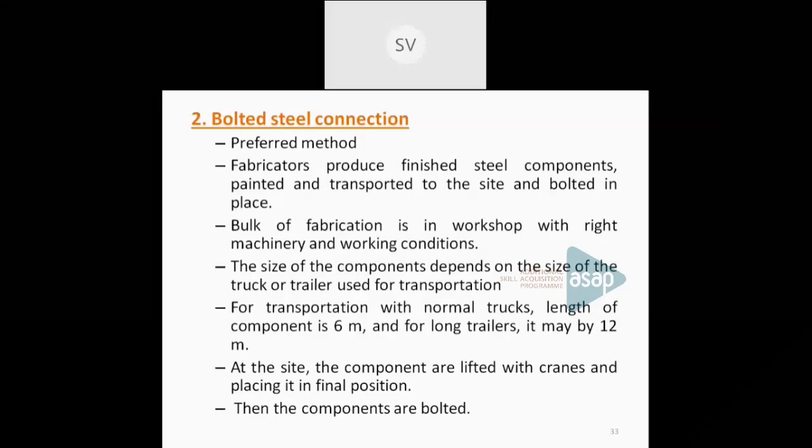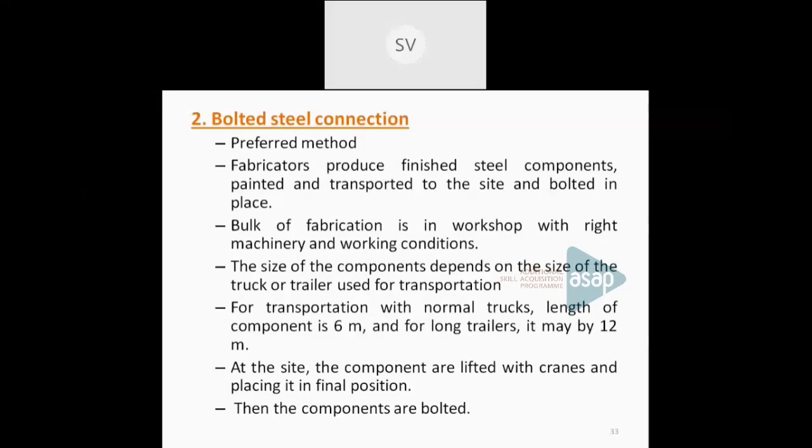If it is a truck which is available, we can go up to a 6-meter long member. And if it is a trailer which is available, long trailers, it can go up to 12 meters. So it is fabricated, then transported to the site, then it is erected, and different components are bolted together. That means columns, beams, etc. are bolted together by means of bolts with plates in between them. So these are the two construction techniques which are adopted for a steel structural framework system.